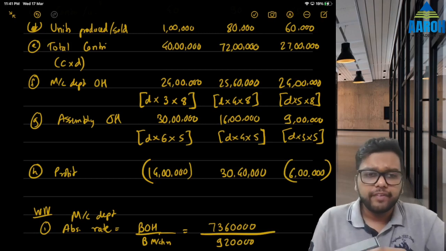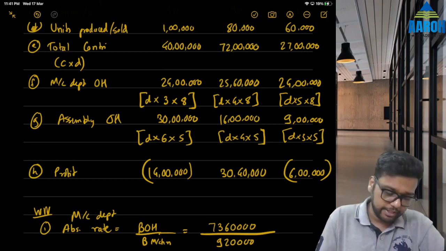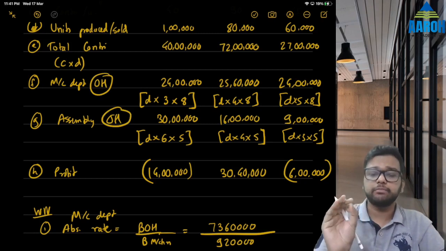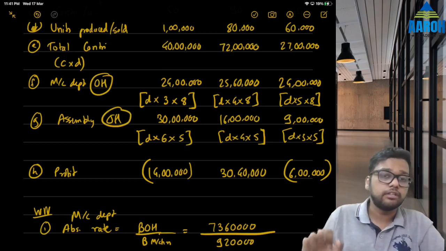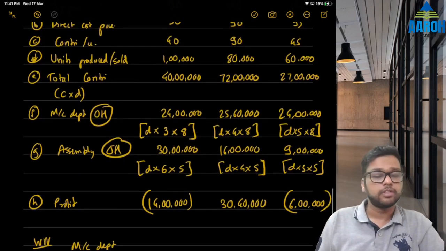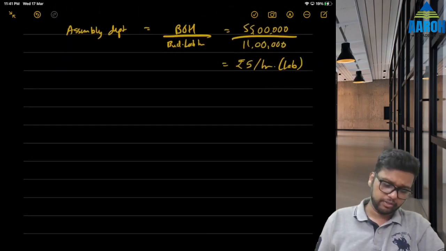So this is the profit as per absorption costing. This is pretty straightforward if you understand this concept properly. Overhead chapter must be strong because overhead chapter is required in every other chapter. So the overheads concept must be strong. If yes, let's go to ABC. Then we'll stop for this session.